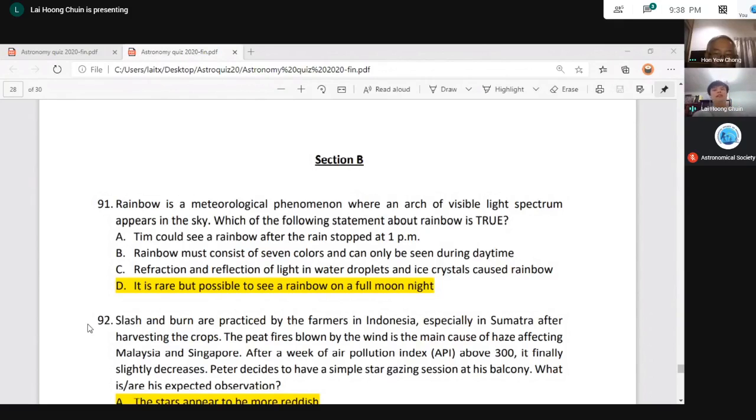So the only correct answer is D over here. It is rare but possible to see a rainbow on a full moon night. Because the moon is very bright, it is possible to see a rainbow. Okay, so the answer for question 91 is only D. All right, it's only D.